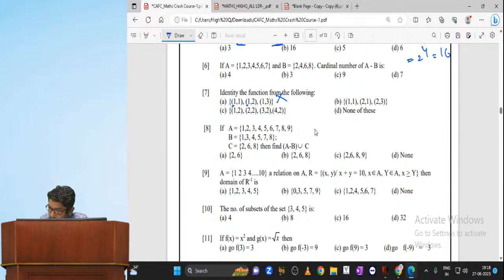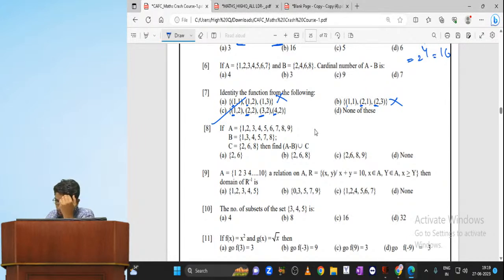Now look at this. 1, 2, 2. Not possible. Next. 1, 2, 3, 4. It is possible. Function. Just directly mark it as a function. That's it. Domain cannot be repetitive, but range can be repetitive.